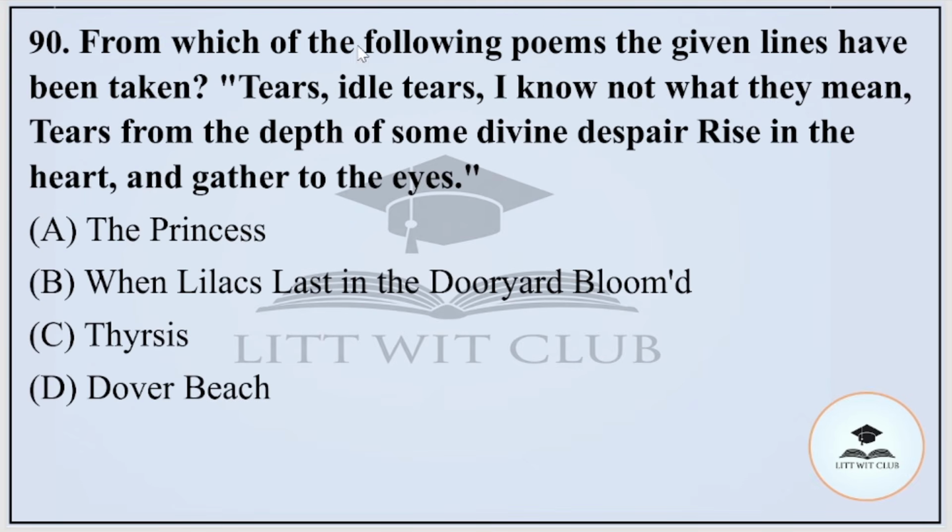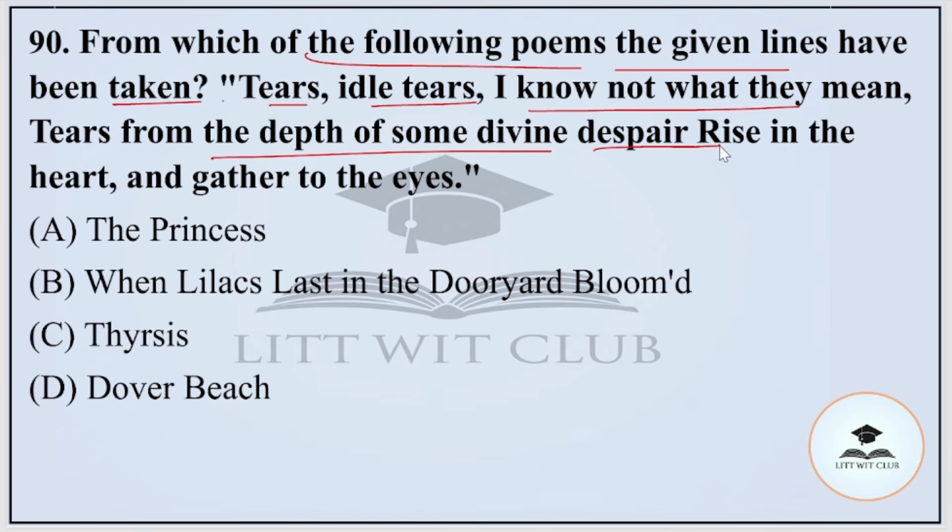Question number 90. From which of the following poems have the given lines been taken? Tears, idle tears, I know not what they mean. Tears from the depth of some divine despair rise in the heart and gather to the eyes. Options are The Princess, B. When Lilacs Last in the Dooryard Bloomed, C. Thyrsis, or D. Dover Beach. And the correct option is option number A, that is The Princess.